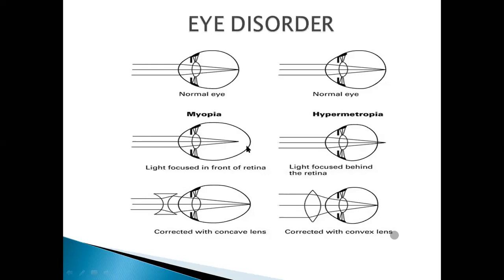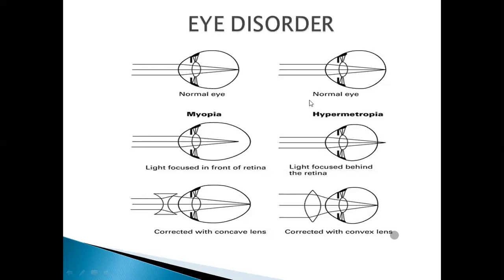Now we are supposed to bring this light to focus on the retina. For this purpose, we use this lens, the concave lens. What does the concave lens do? It diverges the light. You can see the light rays are diverging, and hence they are making the image on the retina. Hence, we can deal with this myopia disease.